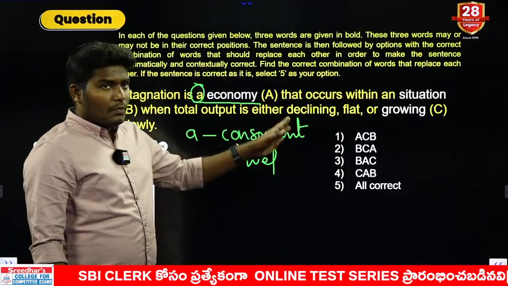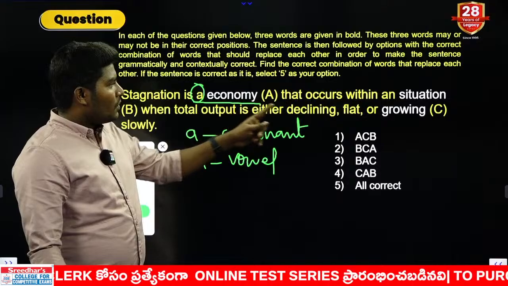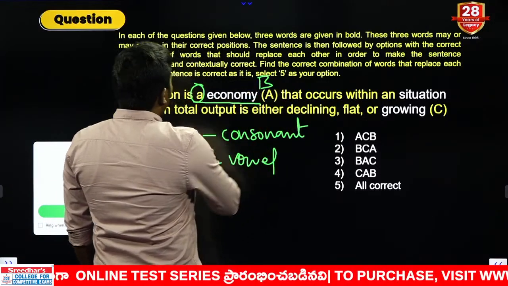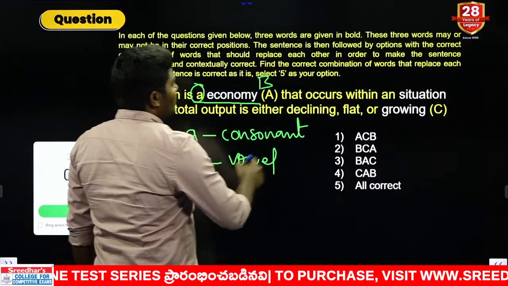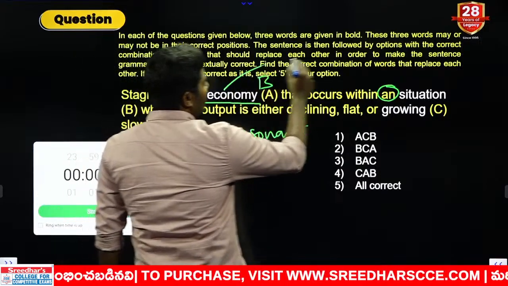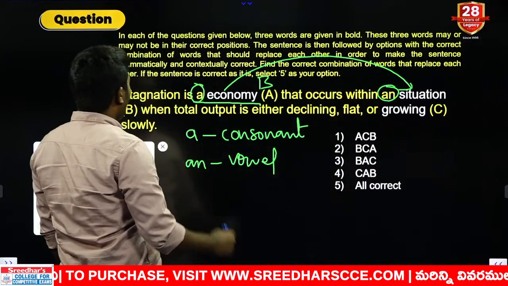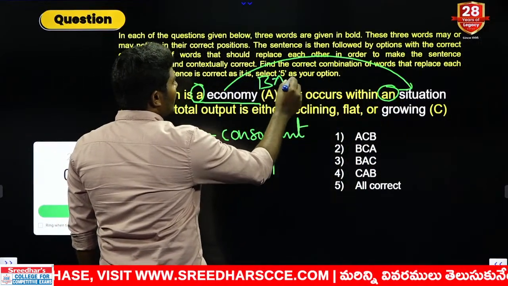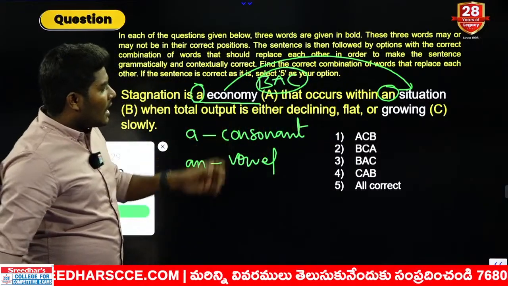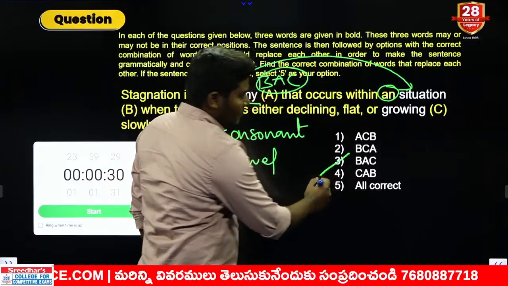So, a economy is impossible. A situation possible, a growing not possible. So the answer should start only with B. Stagnation is a situation that occurs within an, which must be followed by a vowel sound. What is the only vowel we have? Economy. So the second position is A, and the final remaining one is C. Together the answer is BAC, that comes with the third option.